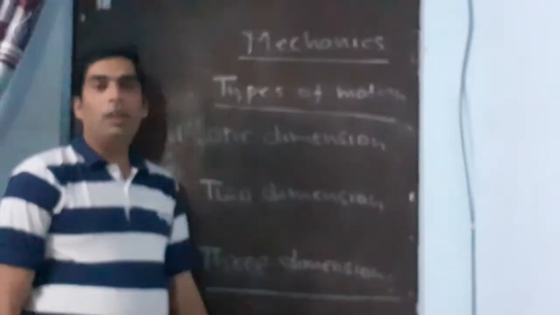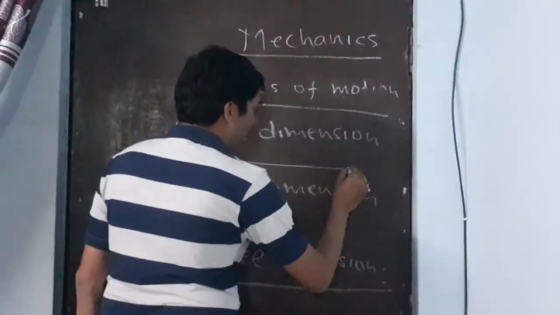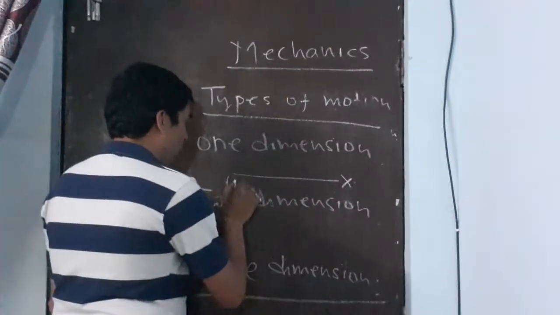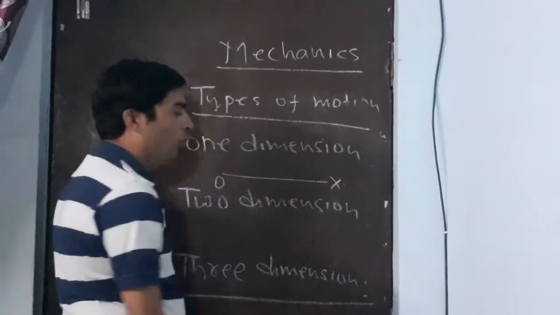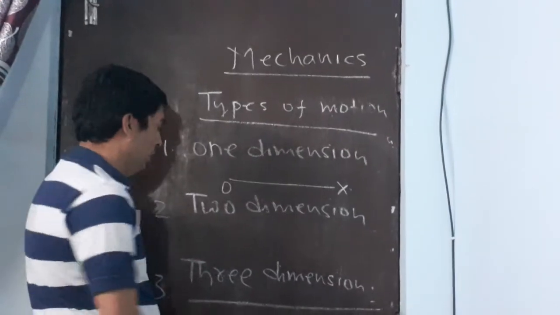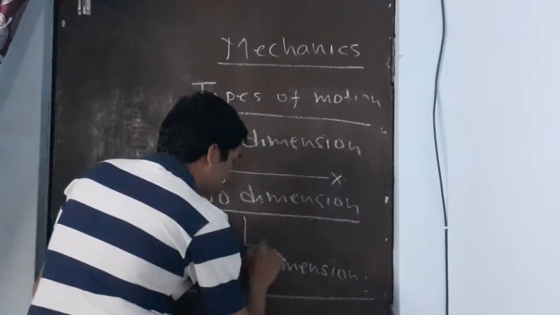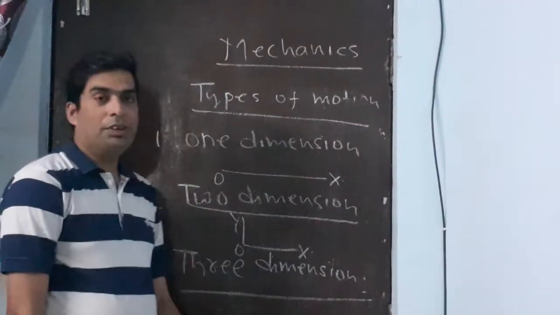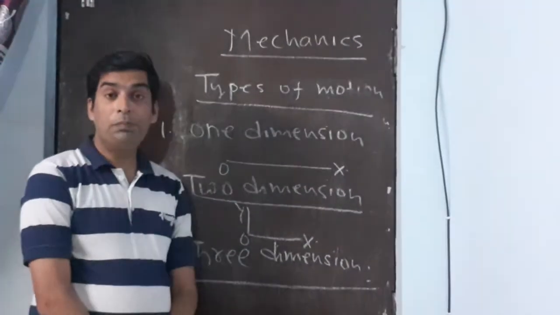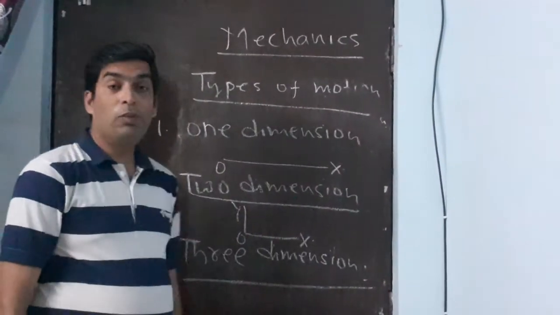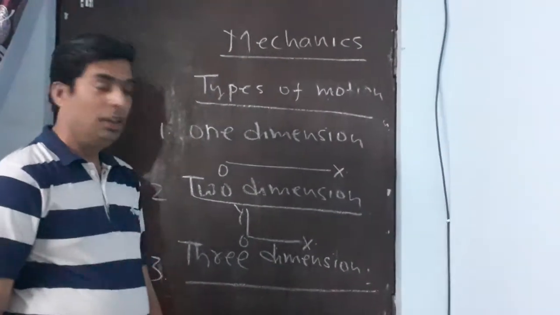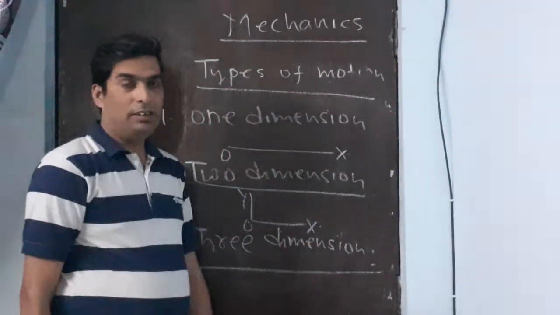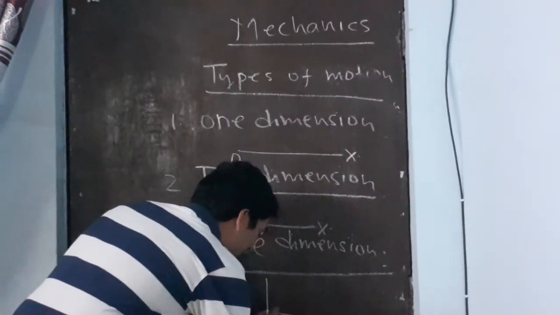In one dimension, the body is moving on the x-axis only. Here the motion is governed by one factor. It is the origin, and the direction of motion is only on the x-axis. Motion in two dimensions, the two axes, x-axis and y-axis, such type of motion is two dimensional. Just like the motion on a chessboard, the moving of a football on the playground, that is 2D. Motion in three dimensions, the motion taking place in three coordinates, that is the x-axis, y-axis and z-axis.